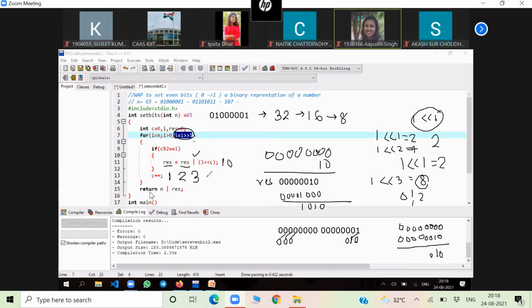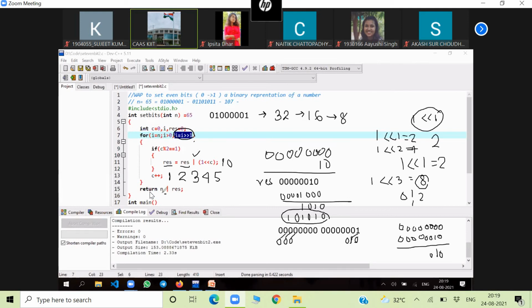Okay. Next time this will be 4 and this part will not execute. But when it will be 5, this part will execute. Now next time what will it be? It will be 1 0. So another 1 0 will be added here. So 1 0, then 1 0, then 1 0. Yes or not? It will continue like this. 1 0 1 0 1 0. And finally, till i is greater than 0, after this I'll get RES as 1 0 1 0 1 0.